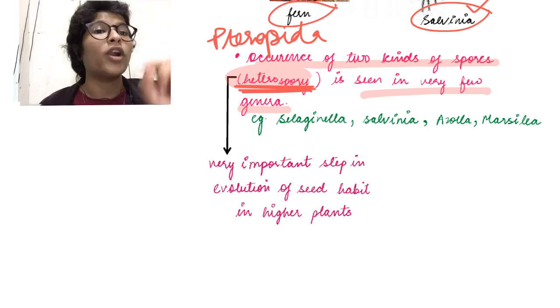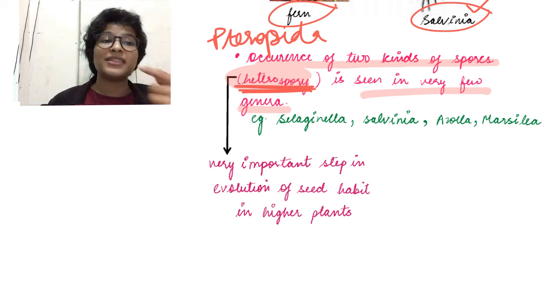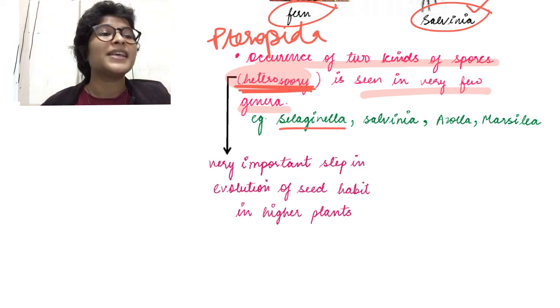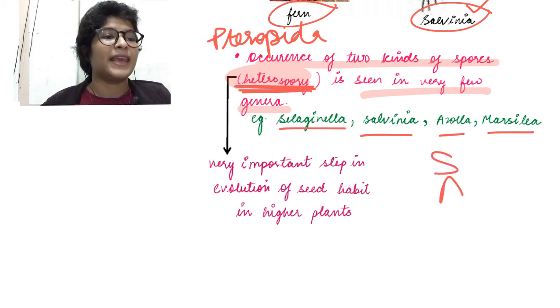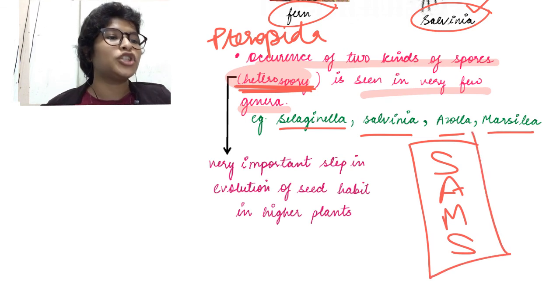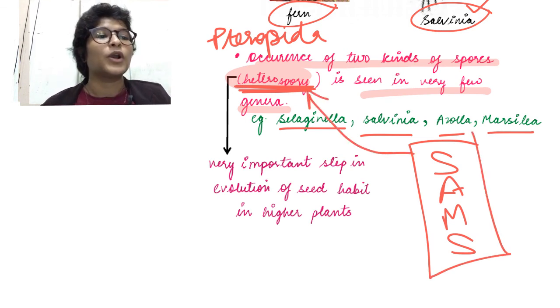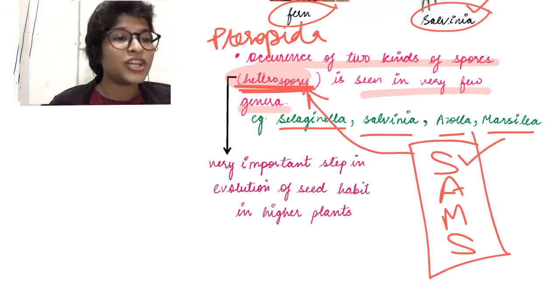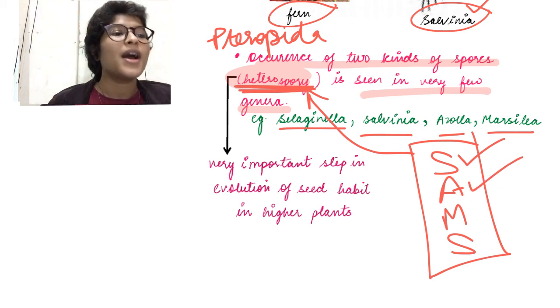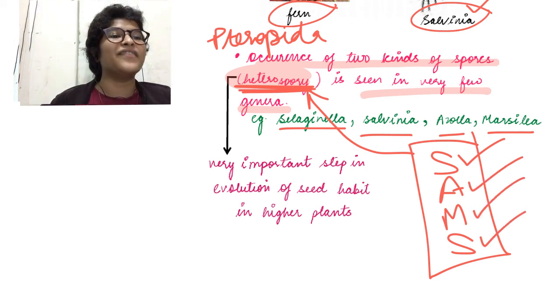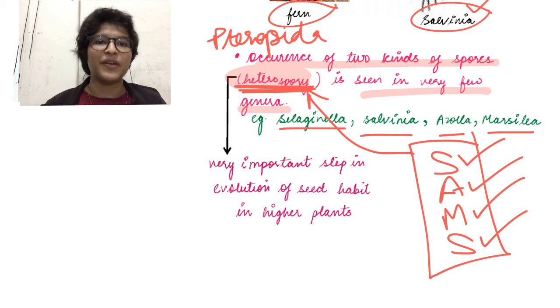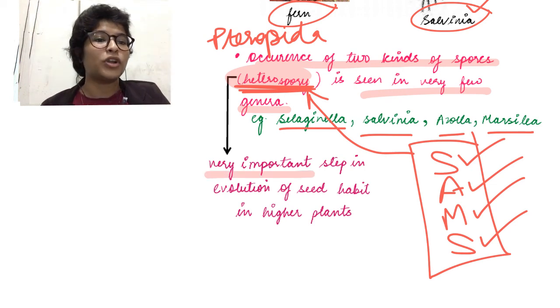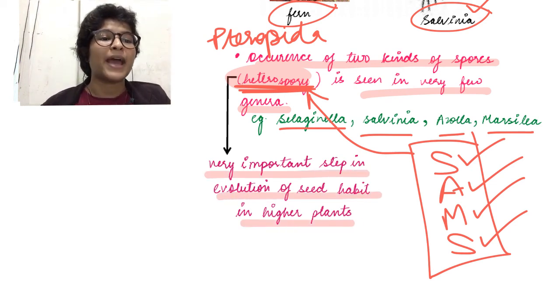Okay. So what are the few genera in which this is seen? Selaginella, Salvinia, Azolla and Marsilea. S-A-M-S. SAMS. SAMS will show heterospory. What are the examples? Selaginella, Azolla, Marsilea and Salvinia. Okay. Good. So it's a very important step in the evolution of seed habit in higher plants.